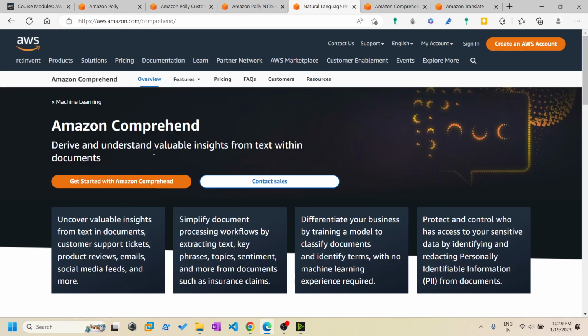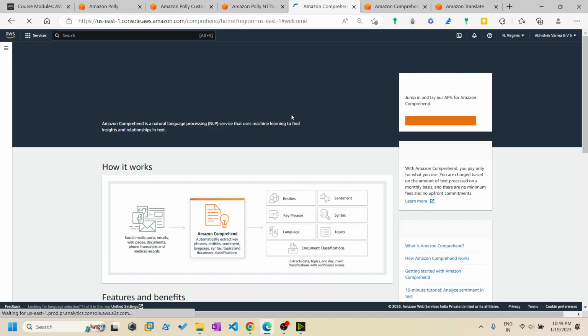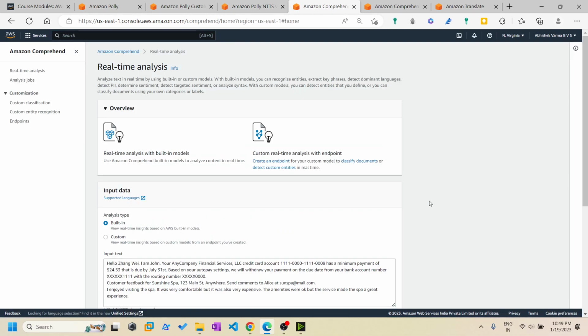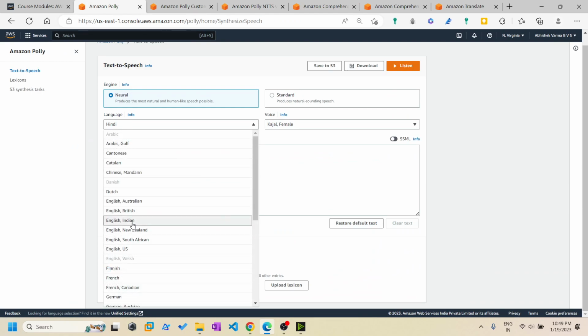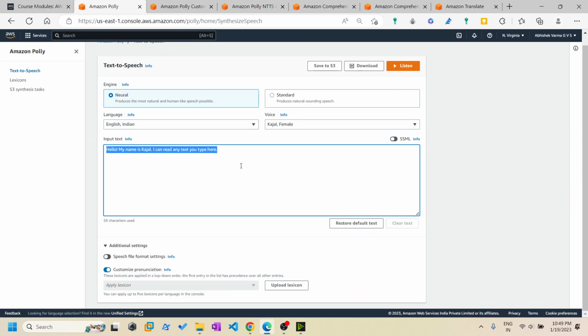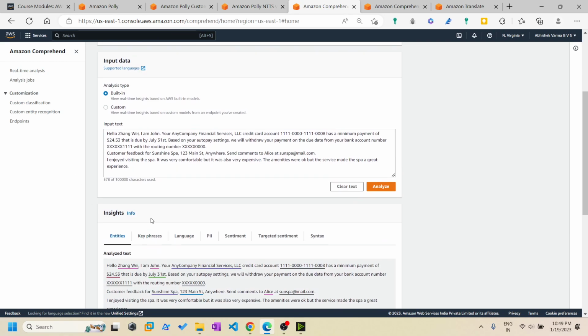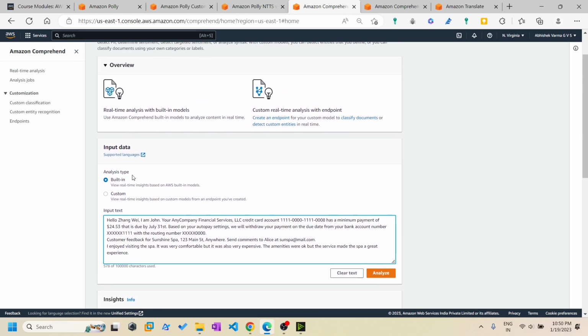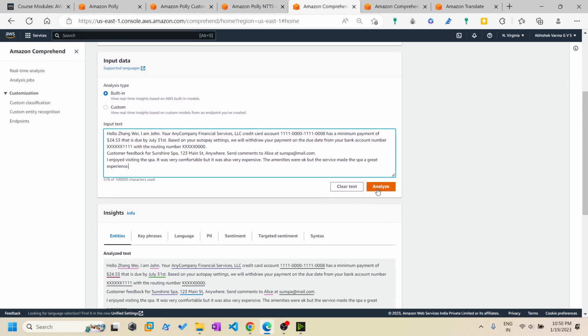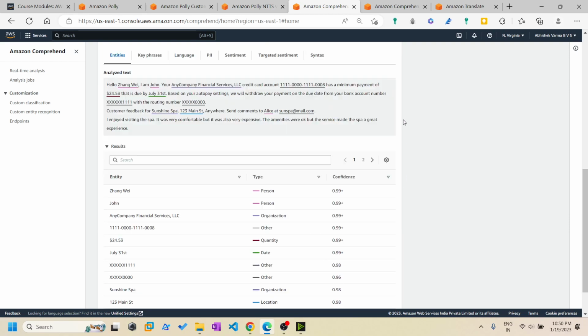Our next one is called Amazon Comprehend, which will give insights for your documents. In simple words, if you type any document, it will give you insights. We'll just copy this input text. Now we'll be using this one, an example given by Amazon itself. We are using the built-in analysis step.